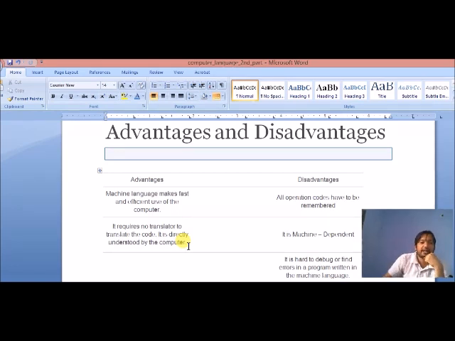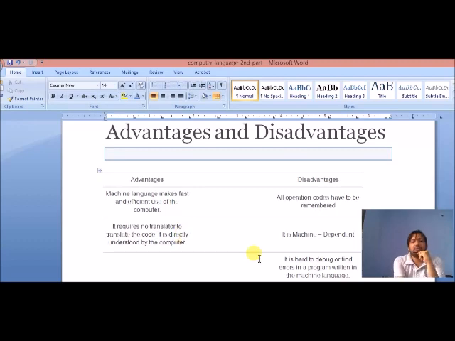The next advantage is that it requires no translator to translate the code. It is directly understood by the computer. It means there is no need for any type of translator, because when we give any commands, they are always given in machine level language. So there is no need to translate into any other language.